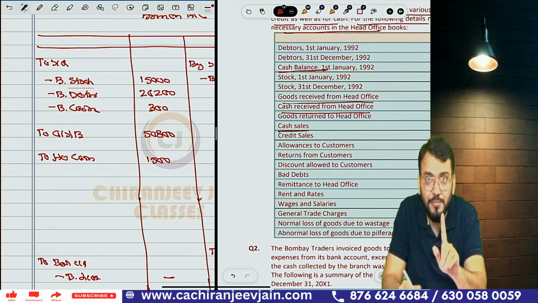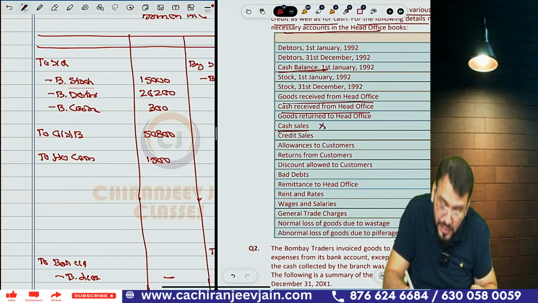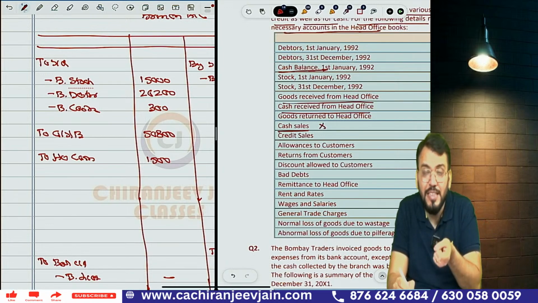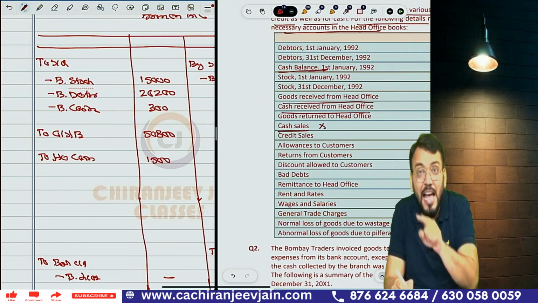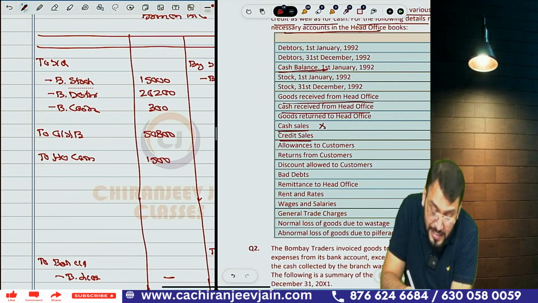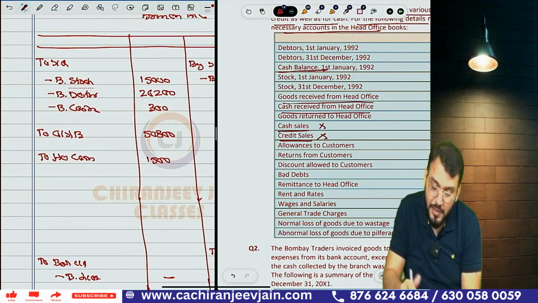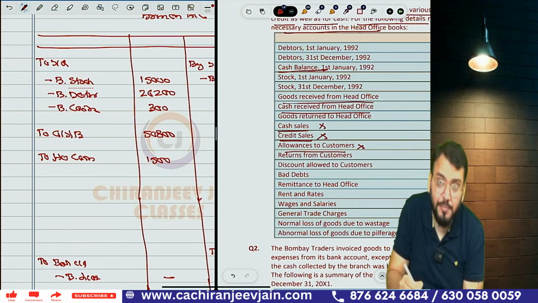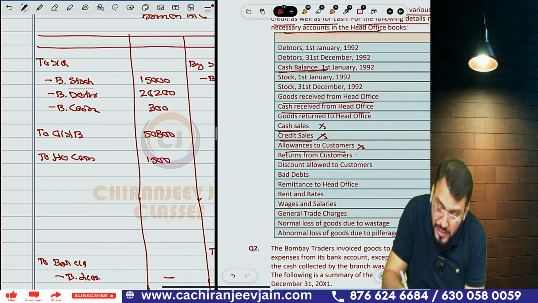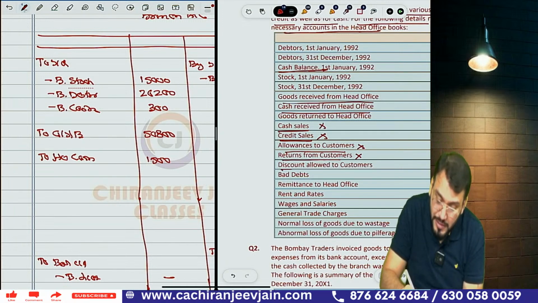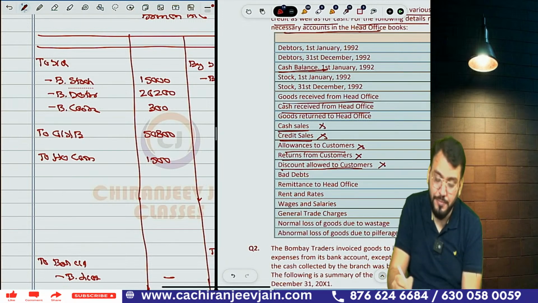Now cash sales, will they come? Cash sales will not come, because this is a transaction between the debtor and the branch, and the debtor. Credit sales will also not come. Allowance to customer will also not come. Return from customer will also not come. Discount allowed to customer also will not come. Bad debt will also not come.